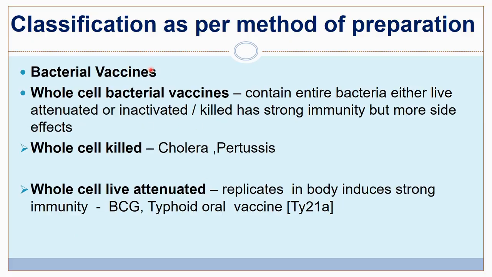Now come to bacterial whole cell vaccine. They contain the entire bacteria, either live attenuated or inactivated killed. They have strong immunity but they can show more side effects. So whole cell killed vaccines are cholera and pertussis vaccine. Whole cell live attenuated vaccines are BCG vaccine and oral typhoid vaccine, Ty21a.